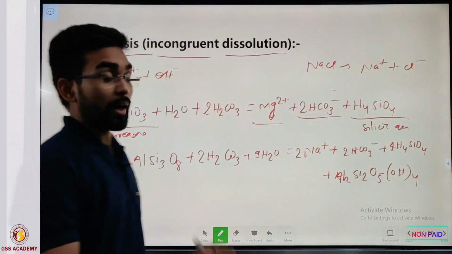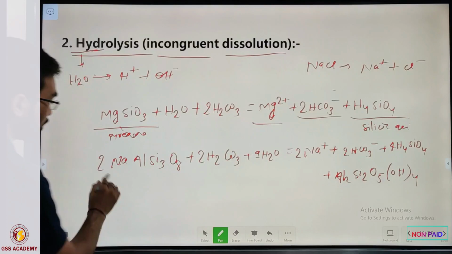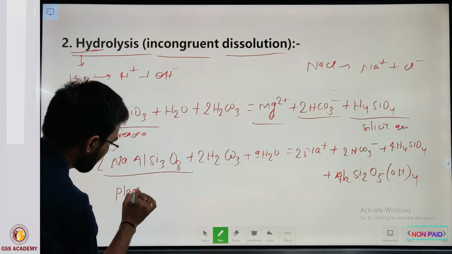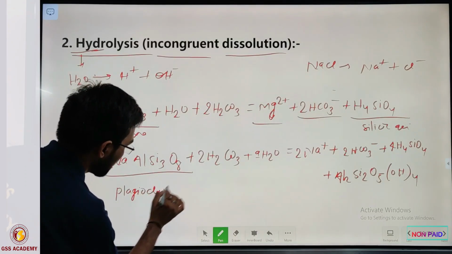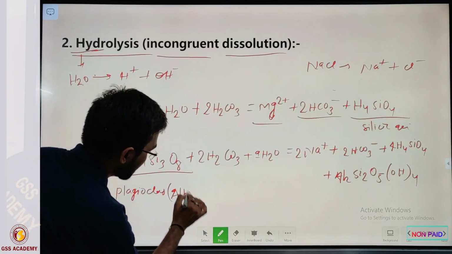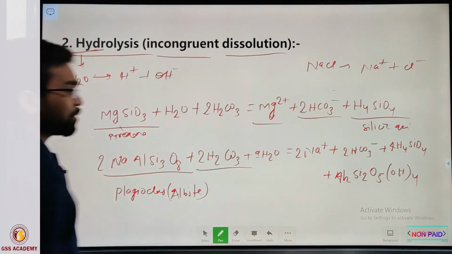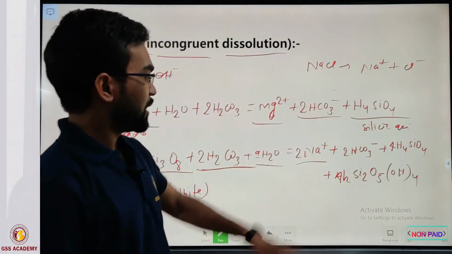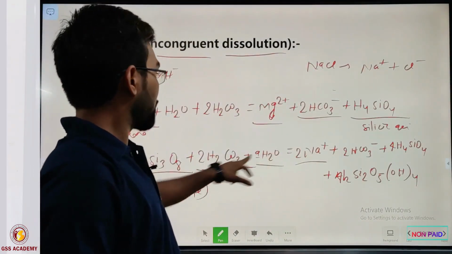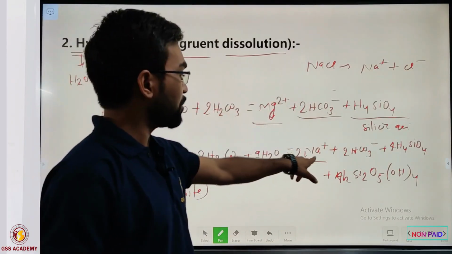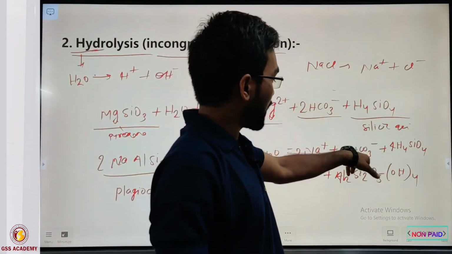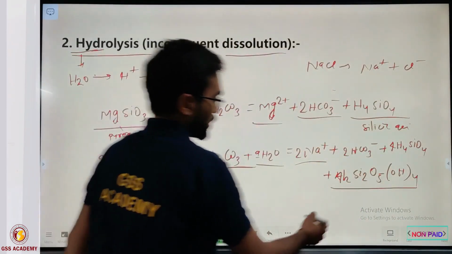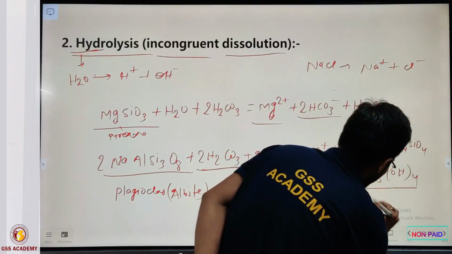and bicarbonate ion. Another example you can take is sodium feldspar, or you can say plagioclase, especially albite, which reacts with carbonic acid and water. After the reaction of H+ and OH-, they liberate sodium ion, bicarbonate and silicic acid, and form the clay mineral called kaolinite.